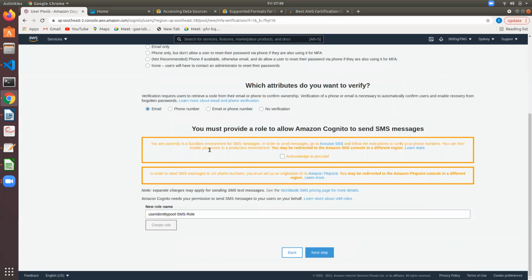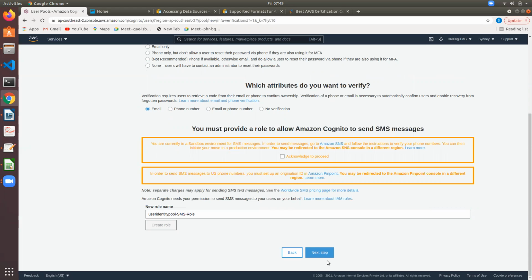Which attributes do you want to verify? Email, phone number, all these things you can choose again. For forgotten passwords, do you send a link to reset the password to email, phone number, or any other thing? Or no verification, where without any verification they can reset the password.